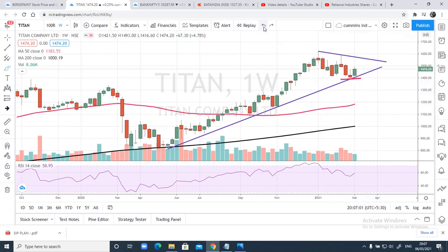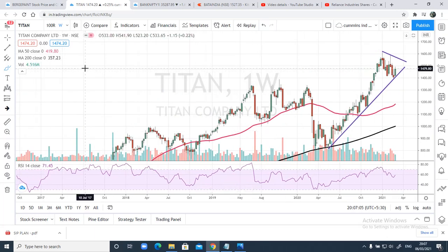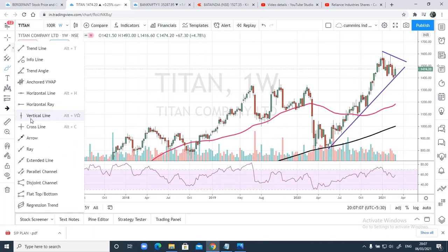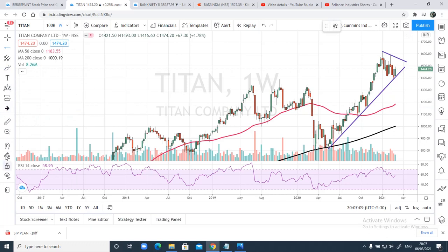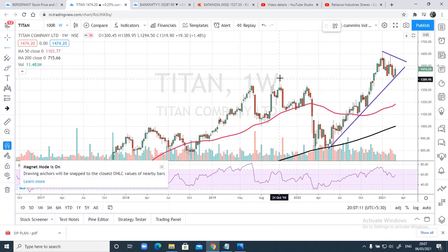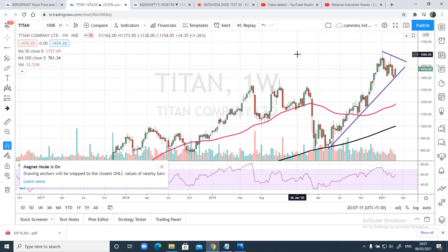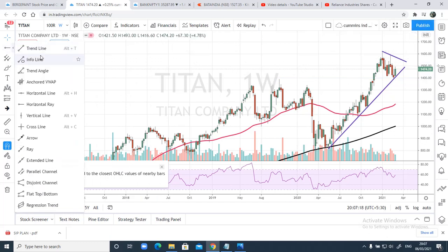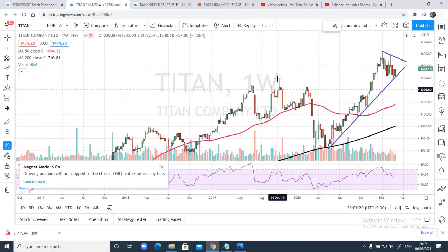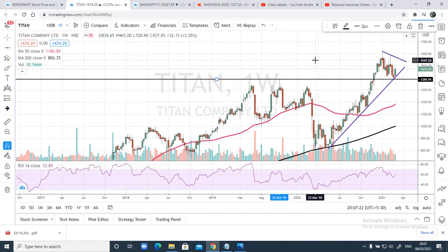But before I see what the momentum will be on the downside, let me check what strong support or resistance we had previously. Okay, this was the resistance we had. This was a strong resistance. Let me change it to a different line. Previously this was a resistance which was broken and it was retested recently.